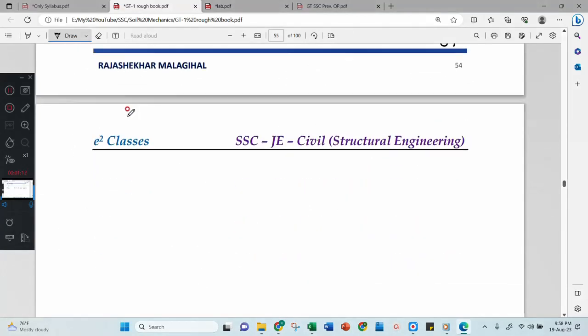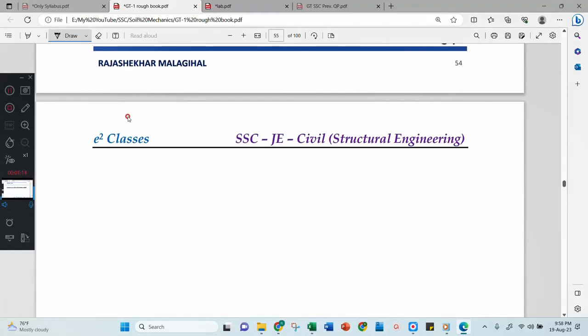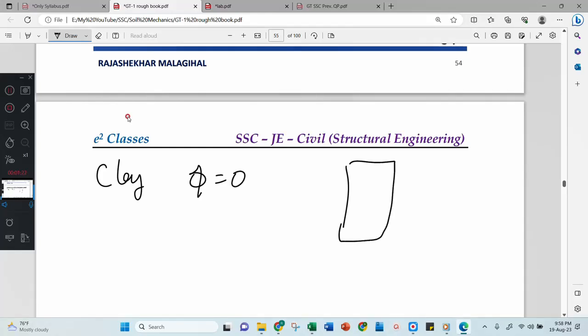Next one is unconfined compressive strength test. Because clay is there, phi equal to 0 we can assume, and this test is called unconfined. If you use sand, it will not work because sand will collapse.